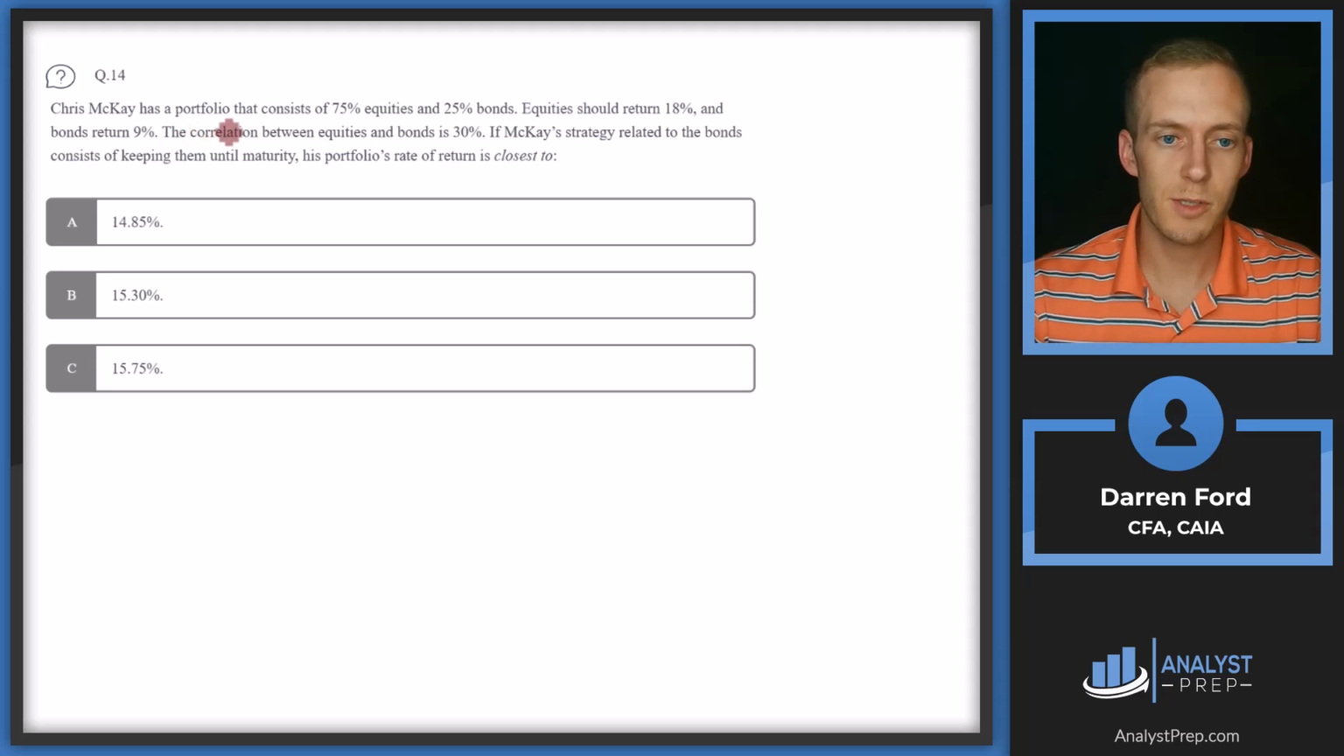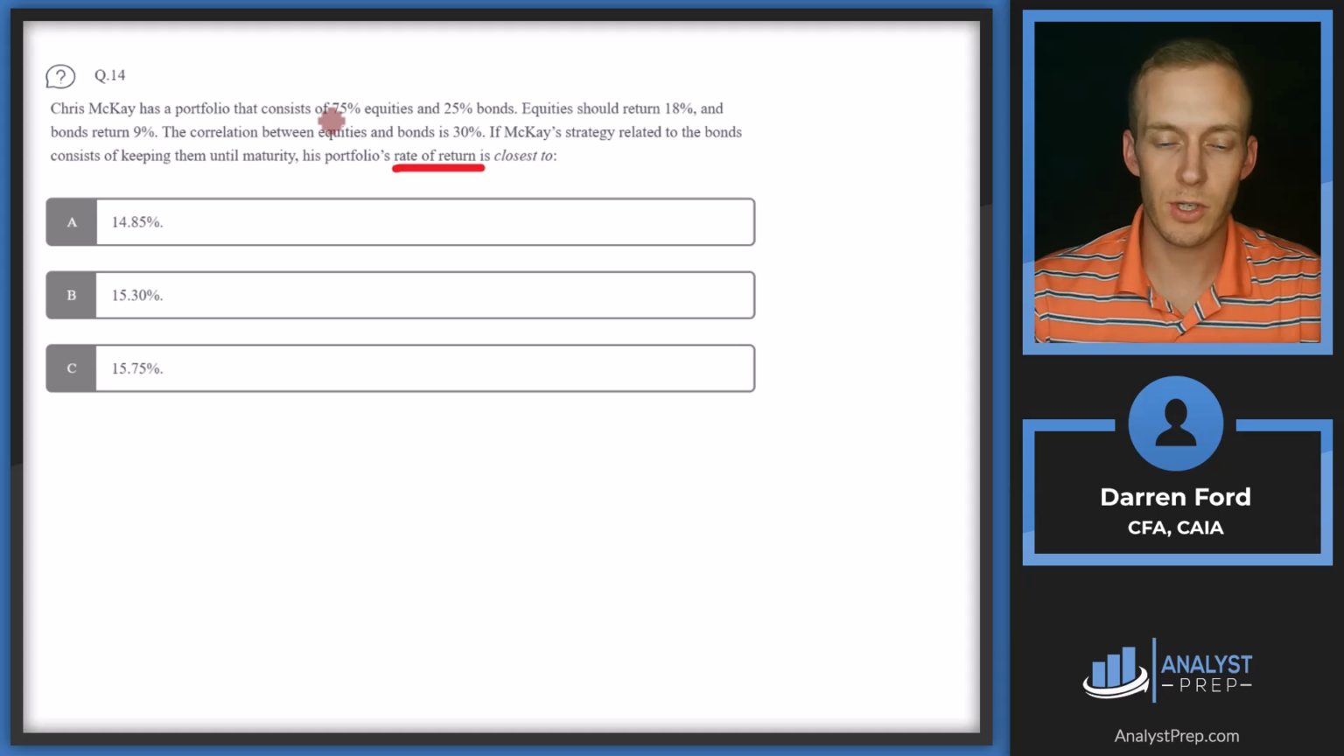Question 14. Chris McKay has a portfolio that consists of 75% equities and 25% bonds. Equities should return 18% and bonds return 9%. The correlation between equities and bonds is 30%. If McKay's strategy related to the bonds consists of keeping them until maturity, his portfolio's rate of return is closest to. So we're looking at rate of return here.